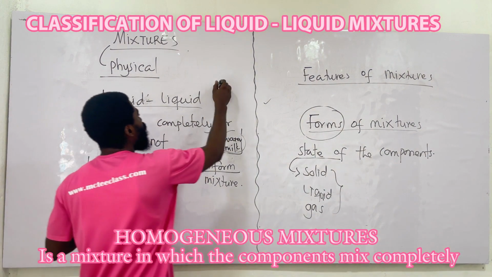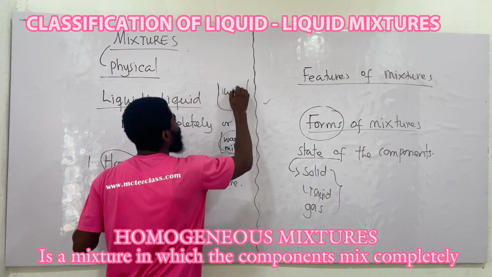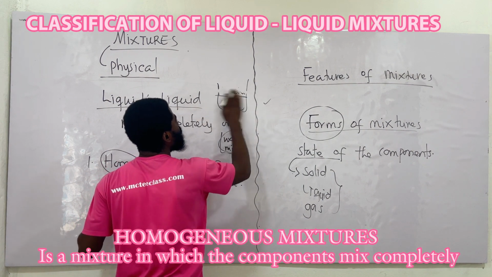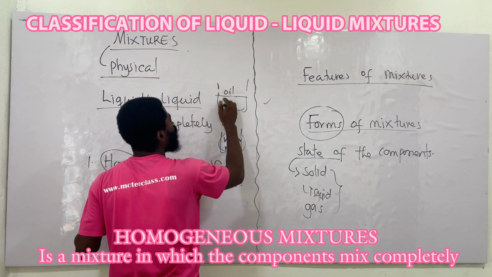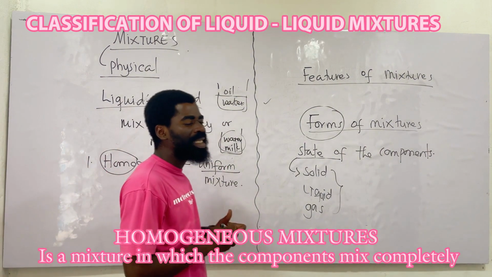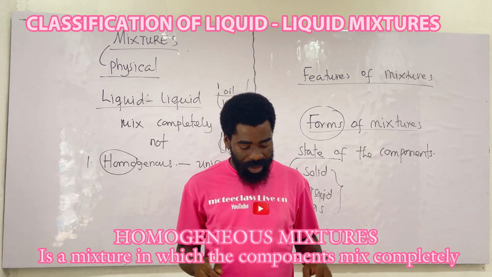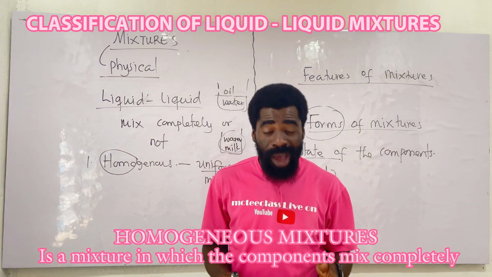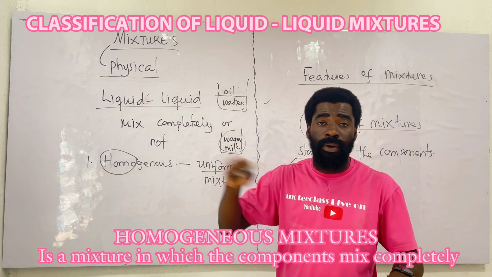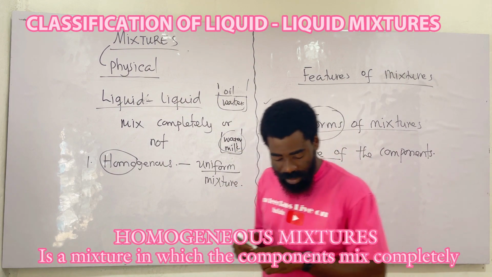But the moment you add water, let me draw a container here for you. You add water and oil, they will meet. There will always be a separation. The oil will be on top, then your water will be here. That means they have not mixed uniformly. Good. So an example is water and alcohol. For homogeneous, water and alcohol, you will not be able to tell the difference. It's uniformly mixed.